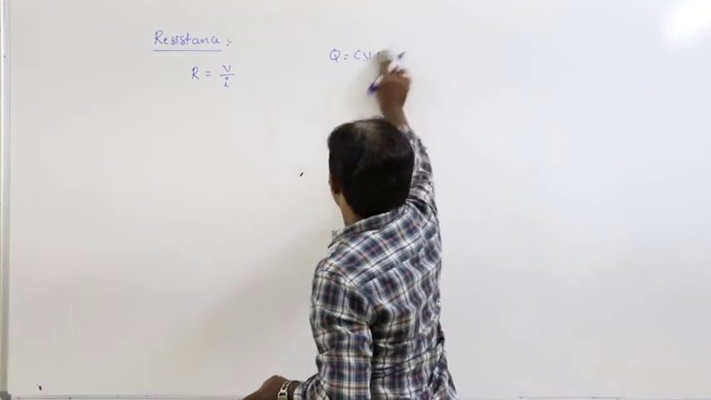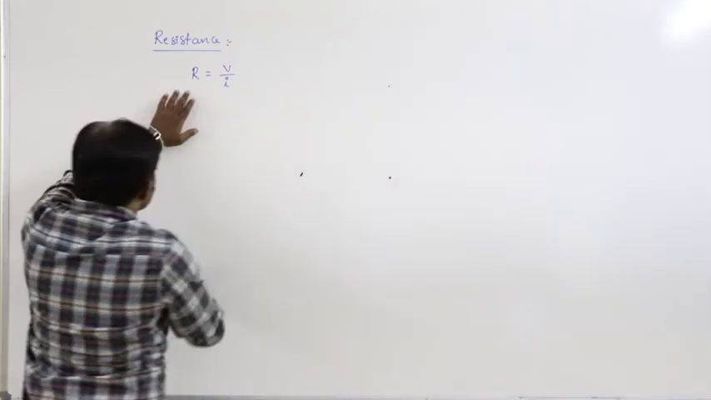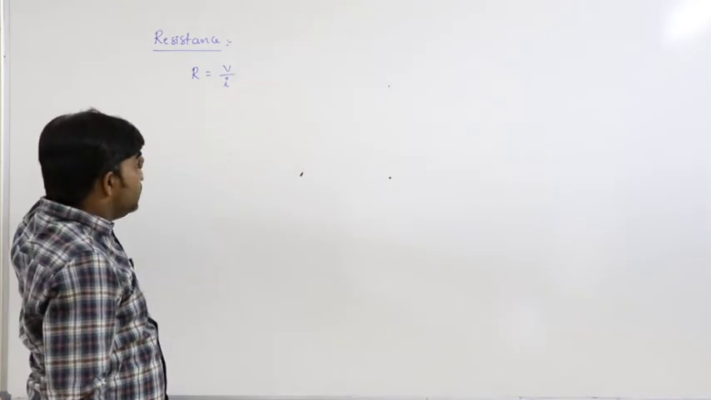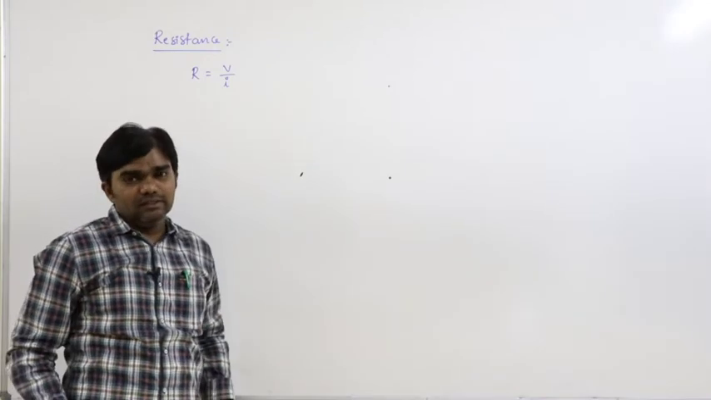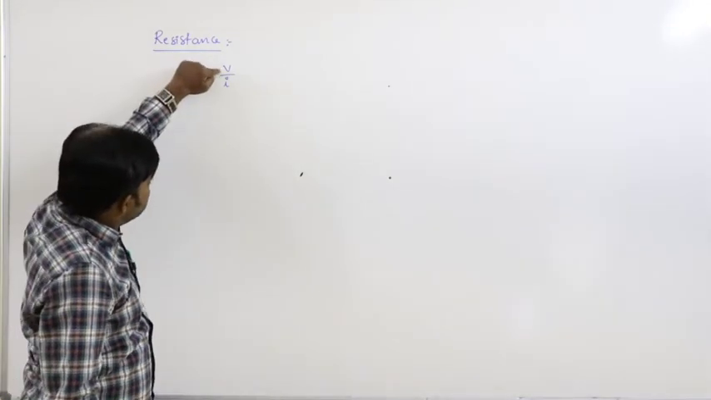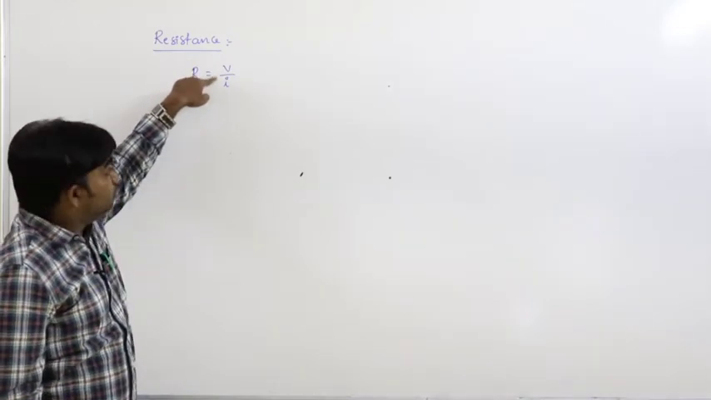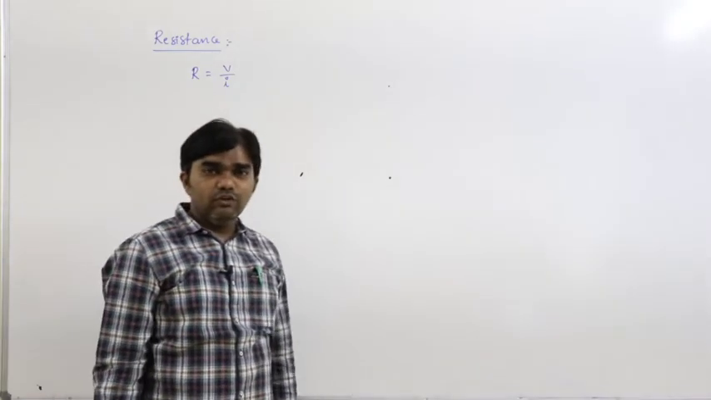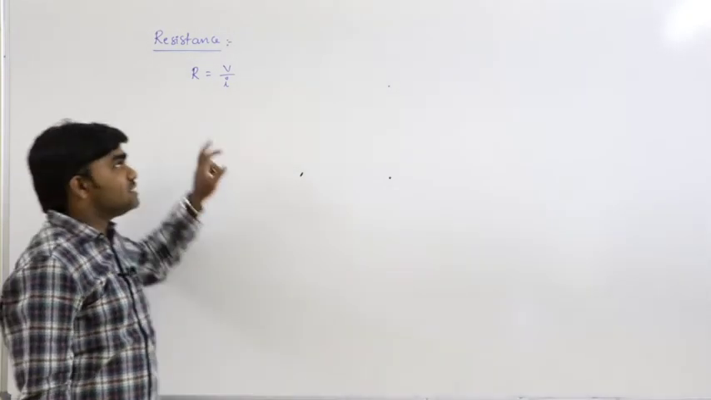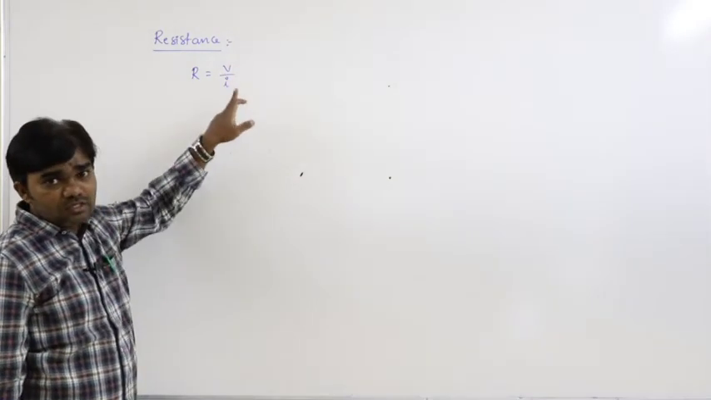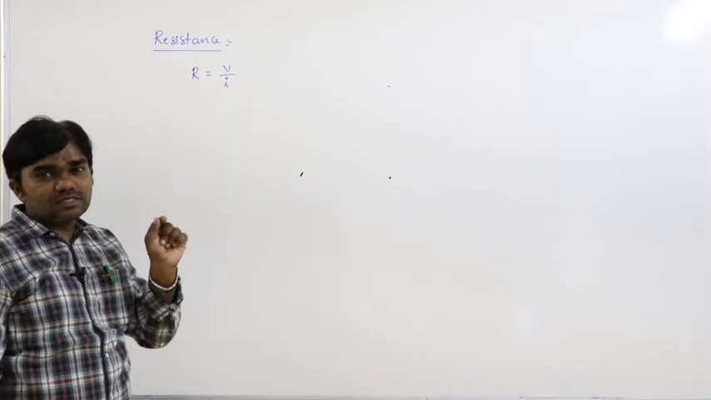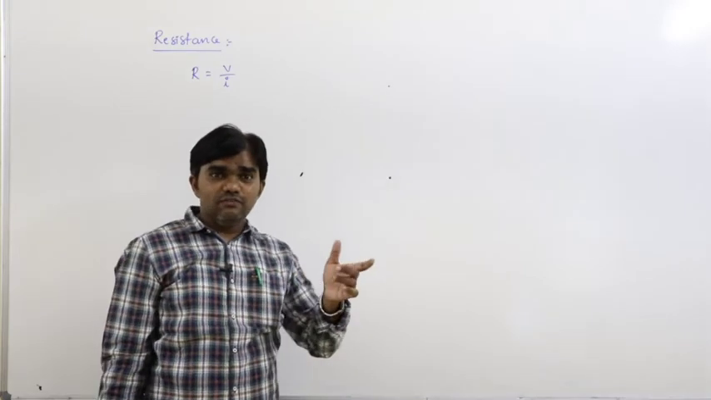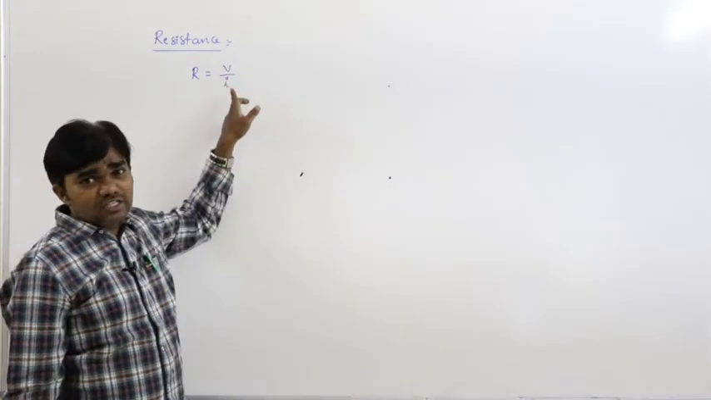In the same way, here resistance R is equal to V by I. What is V? Potential. What is I? Current. If you know the value of potential and current, then we can know the value of resistance. But resistance does not depend on potential, does not depend on current. Resistance of a particular substance is fixed. It does not vary with the potential and it does not vary with the current.